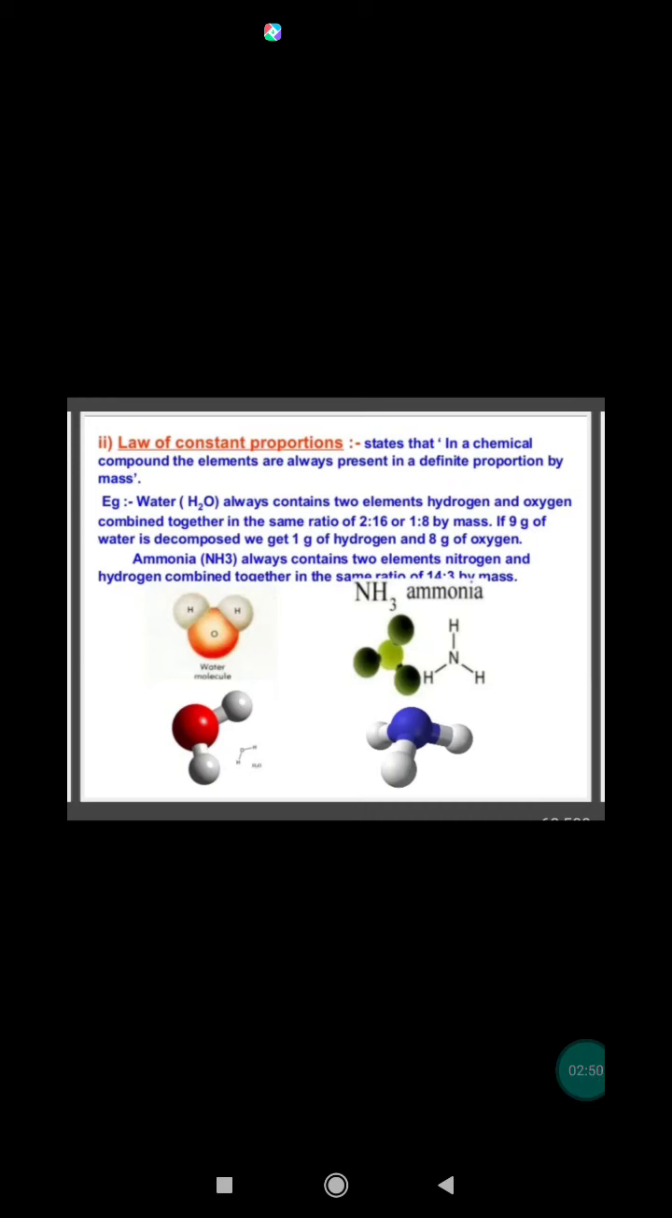Now, the law of constant proportion. This law is also known as the law of definite proportion. It was given by French chemist Joseph Proust. It states that every pure compound always contains the same elements combined in the same proportion by mass. For example, water consists of 2 atoms of hydrogen and 1 atom of oxygen in the definite ratio 1:8 by mass.